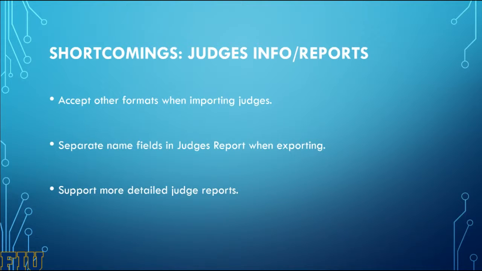And now for judges, information, and reports. We want to accept other formats when importing judges. Currently, it only accepts the format of email, first name, and last name. We suggest to implement other popular formats, such as full name and email. We also want to separate name fields in the judge report when exporting, since it currently only exports the full name. And lastly, we want to support more detailed judge reports, meaning that all the grades given by each judge to each student is advised for this particular report and implementation.